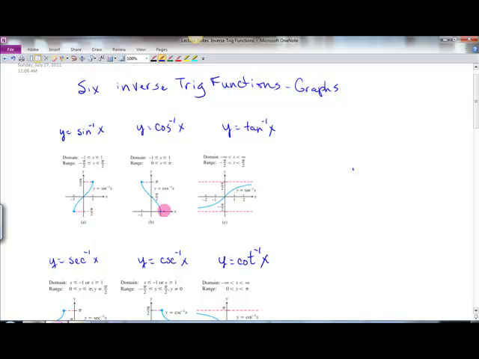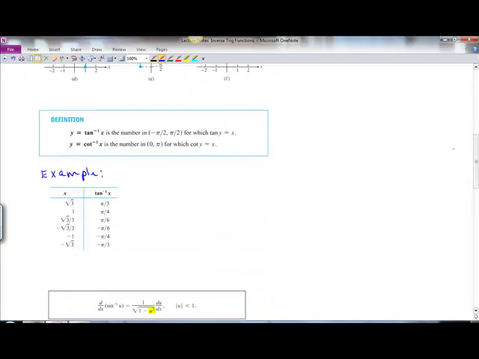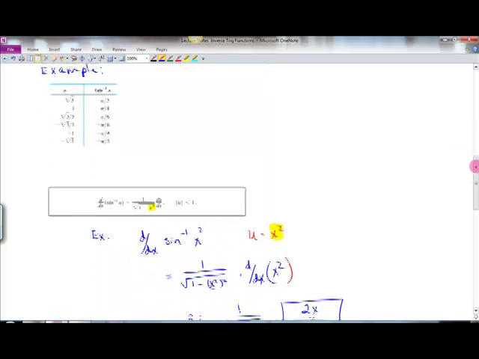For cosine, what we find is that it goes from 0 to pi. And so you may have to look back at these range restrictions when you start working the problem. So look at that, and then let's get down here.